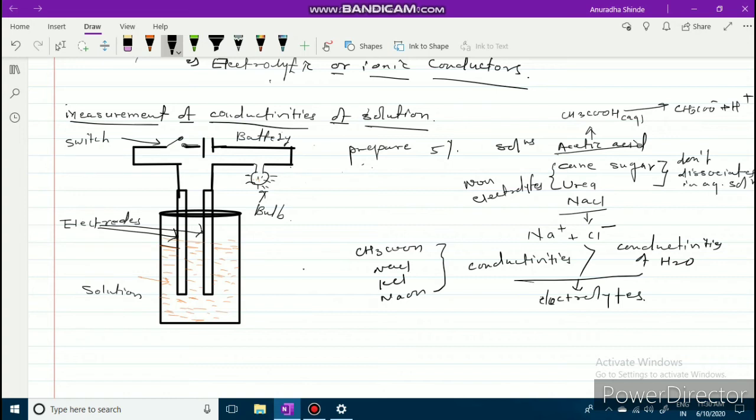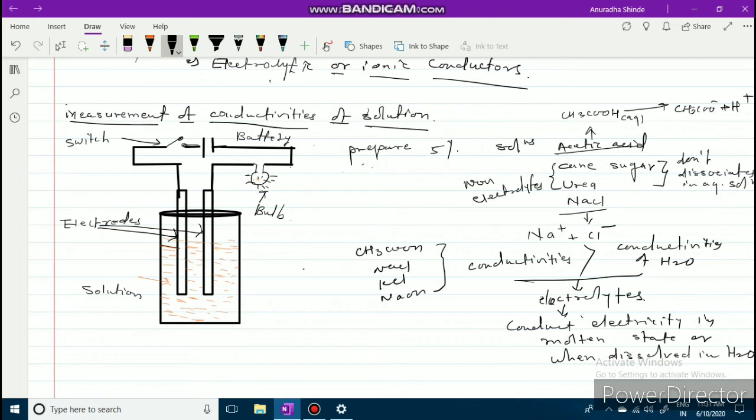Again, here, the electrolytes conduct electricity in the molten state or when dissolved in water. That is called the aqueous state, or aqueous media.